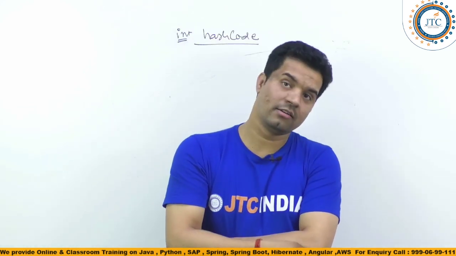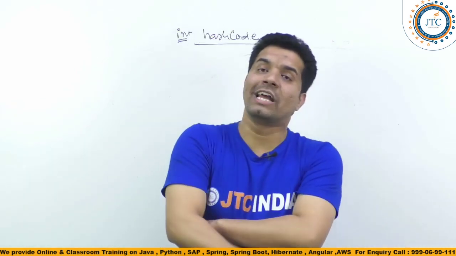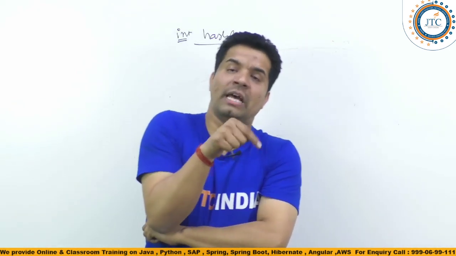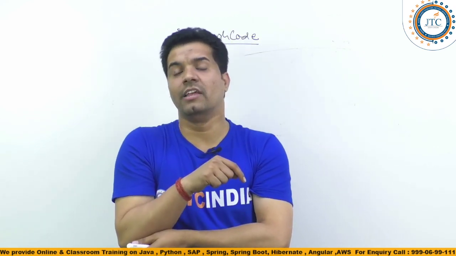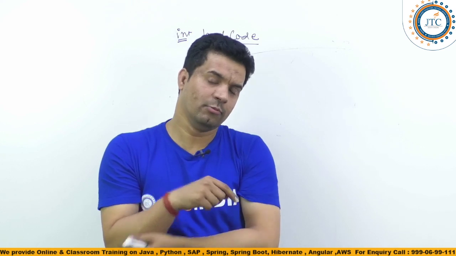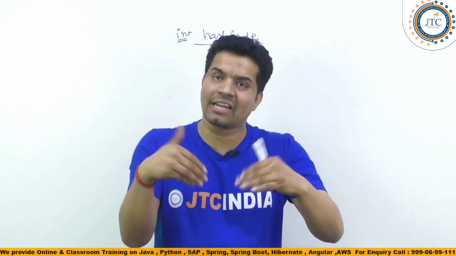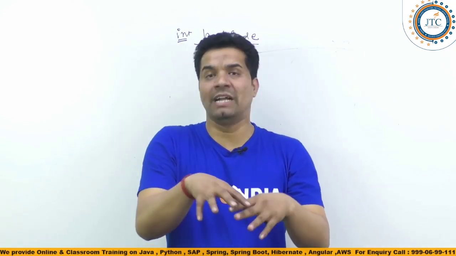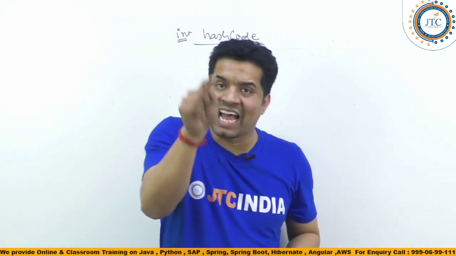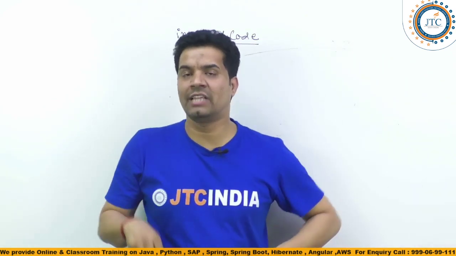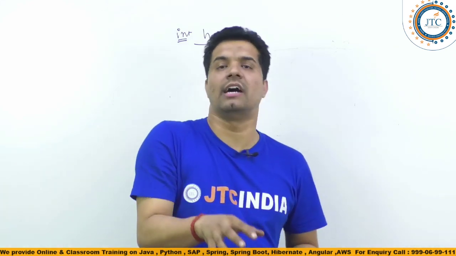But yet they have given one choice: if you want, you can override that hashCode method inside your class by writing your own logic. Means if you have some better understanding, some better algorithm to write the hash implementation, you can do that inside your class.